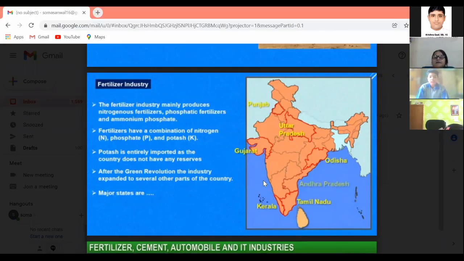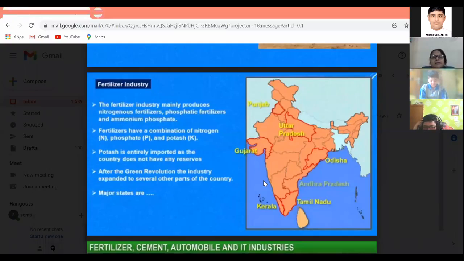After independence, our government made efforts to improve the production of crops in our country, especially wheat and rice. With this started the Green Revolution. Under the Green Revolution, we used various modern farming methods, and using fertilizer is one of the modern farming methods.